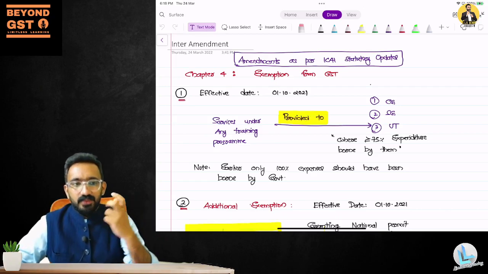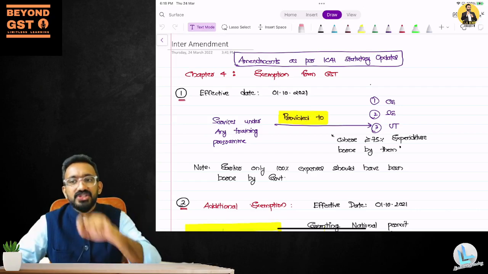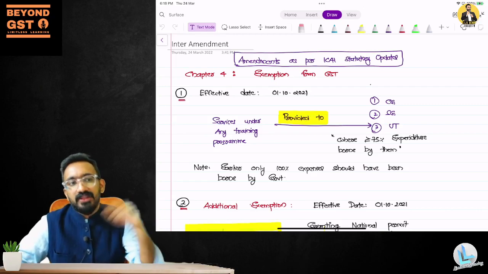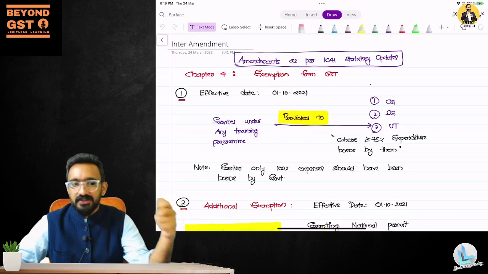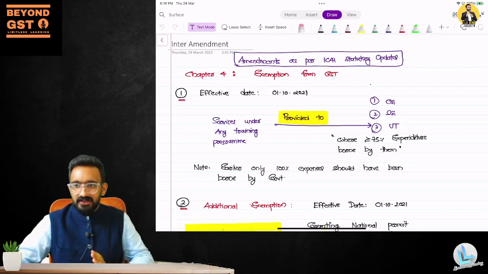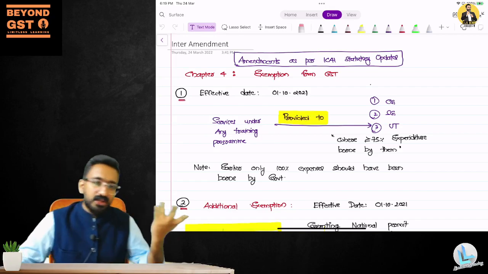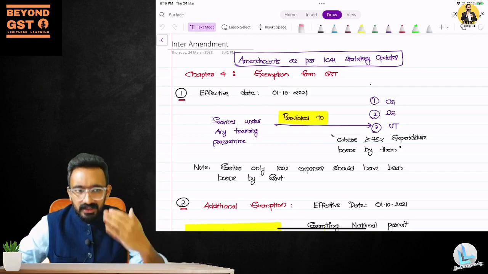But instead, what ICAI does these days is that once an amendment comes in an area, that particular chapter itself becomes a little more important than it was earlier. So if there is an amendment that comes in the returns chapter, it is very likely that they'll ask you one question from the returns chapter. It might be from the amendments, it might not be from the amendments. This is how that particular structure has been moving so far.